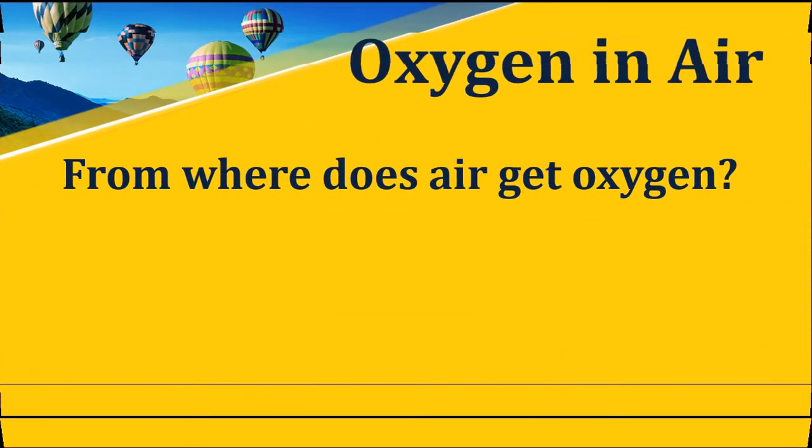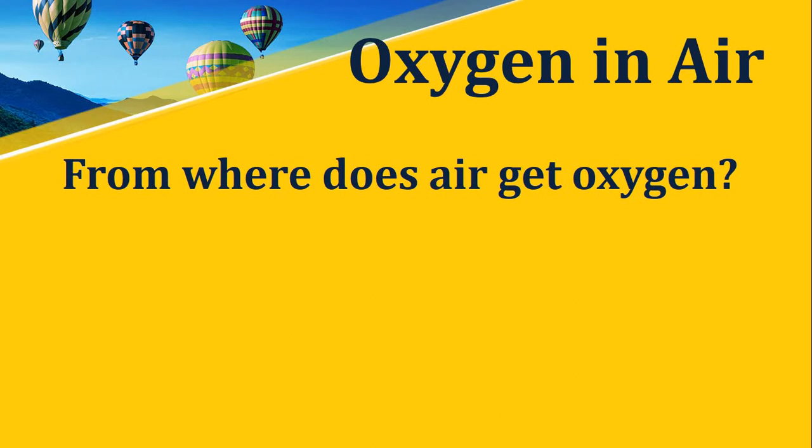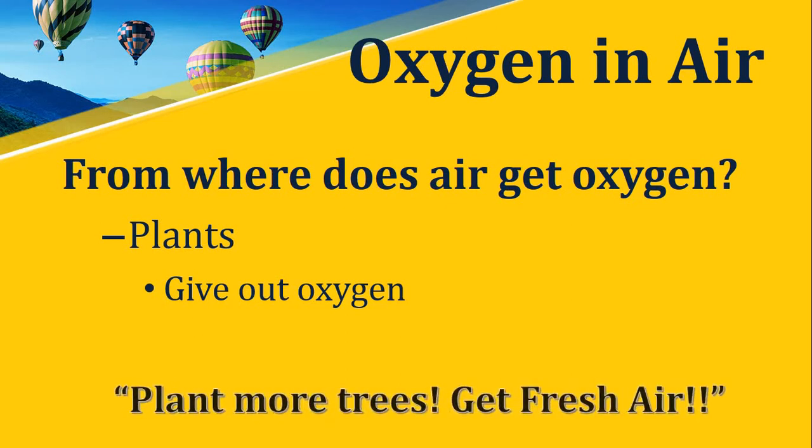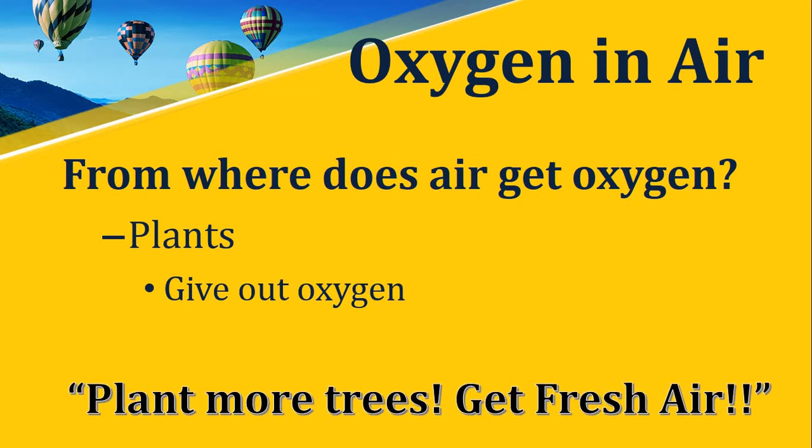From where does air get oxygen? Yes, plants. Plants give out oxygen, so air gets oxygen from plants. When plants prepare their food, they give out oxygen into the air. That is why it is advised to plant more and more trees to get fresh air. Plant more trees, get fresh air.